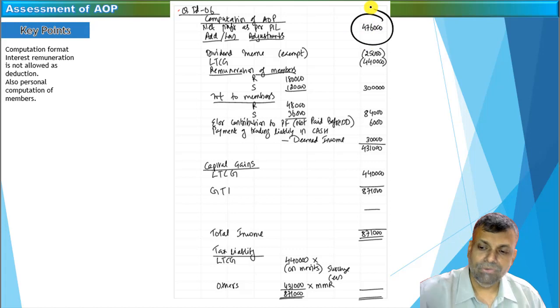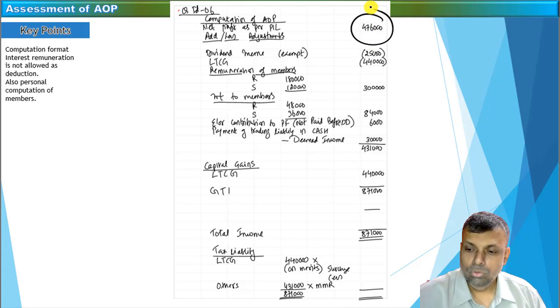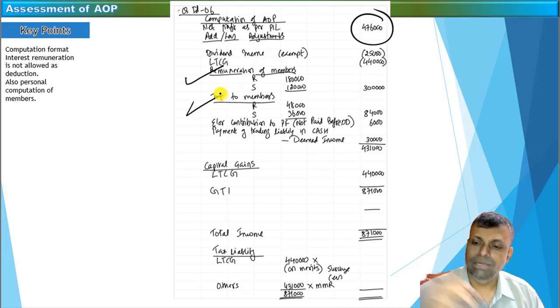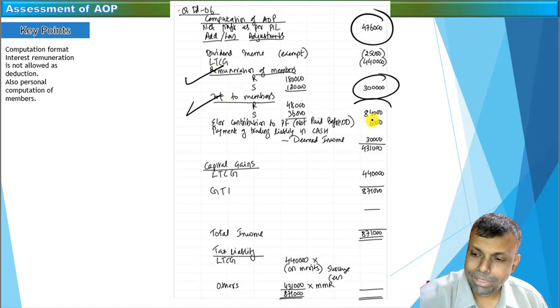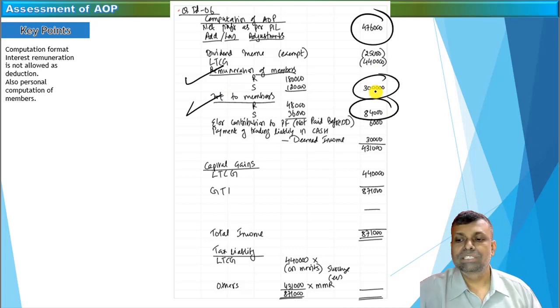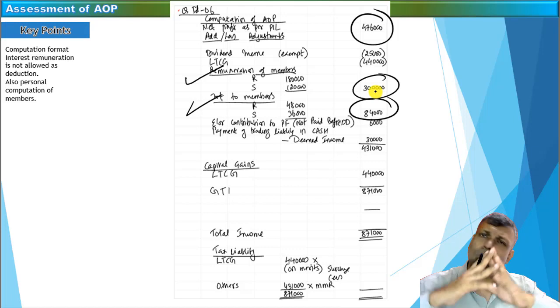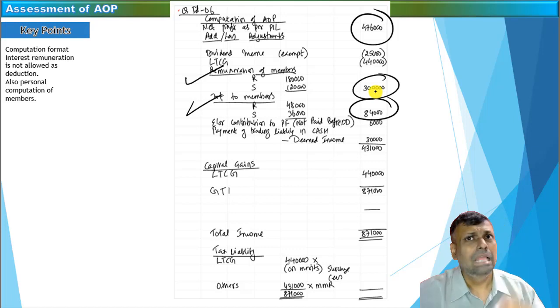So you start with the profit as per P&L. That is the beginning point. You have to increase it by the remuneration. So remuneration of that member for the AOP is not allowed as a deduction. Interest, if any, you have to adjust it. So these are the two main adjustments. All other adjustments are normal business income adjustments, like, for example, book depreciation, tax depreciation less, other expense disallowance, interest, revenue, capital expenditure, etc. So all business income adjustments are to be done as usual.